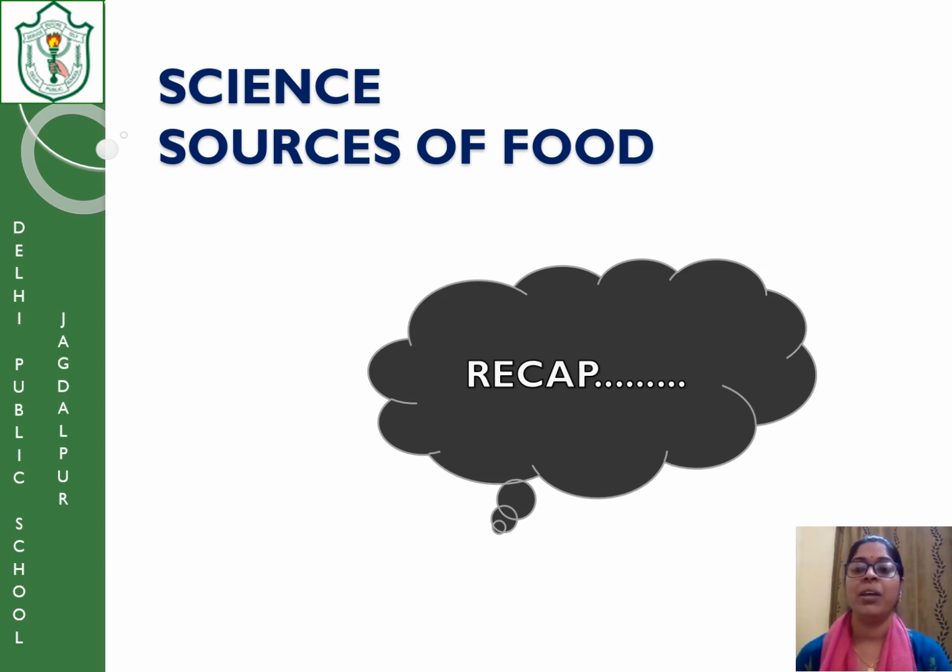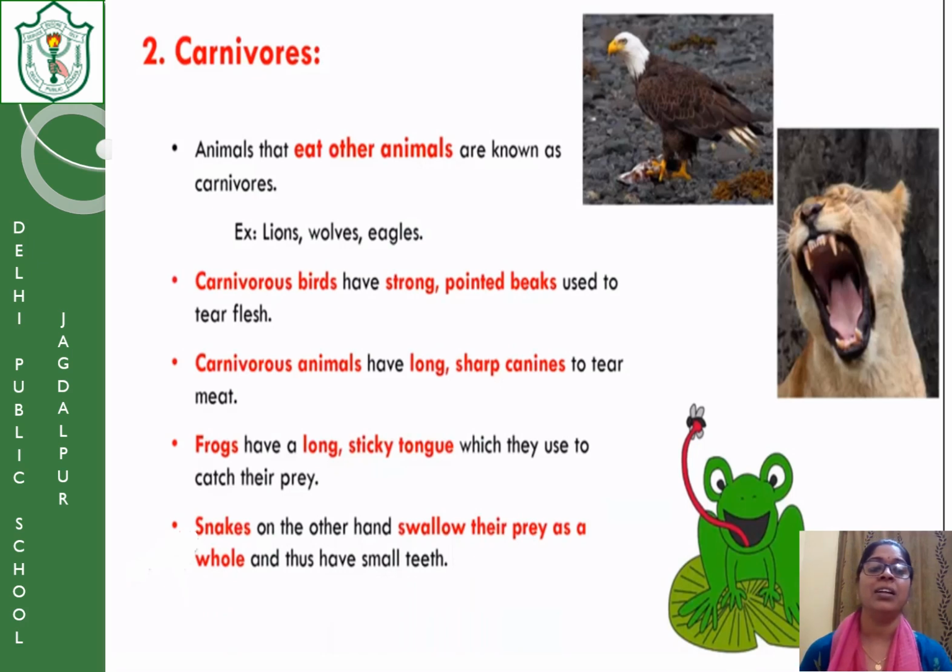Okay, now we will begin with the next topic, that is the carnivorous. As you know, carnivorous means the meat eaters. So the animals that eat other animals are known as carnivorous. You will write this definition in your notebook. Animals that eat other animals are known as carnivorous. For example, lions, wolves, eagles.